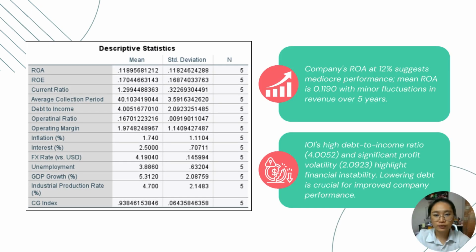The table on the left shows the descriptive statistics of the data. The company's ROA at 12% suggests that the performance of IOI Corporation Berhad is not good enough, with the mean at 0.1190 and minor fluctuation in the revenue over 5 years. Next, IOI Corporation has a high debt-to-income ratio, which is 4.0052, and a significant profit volatility, with a standard deviation of 2.0923, that highlights financial instability. Therefore, lowering the debt is crucial to improve the company performance.